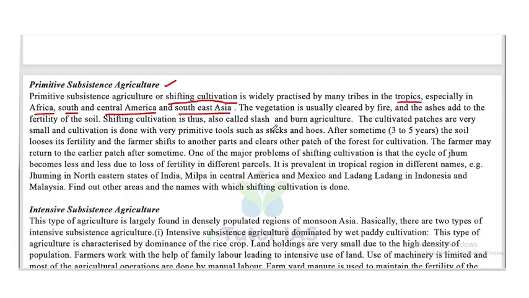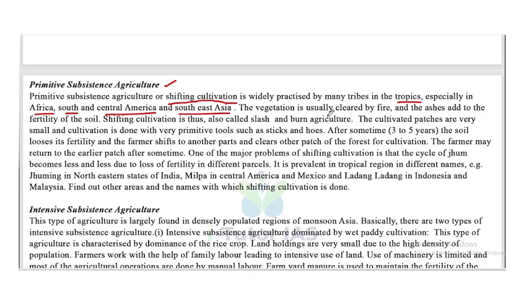So these are the places where shifting cultivation is widely practiced.